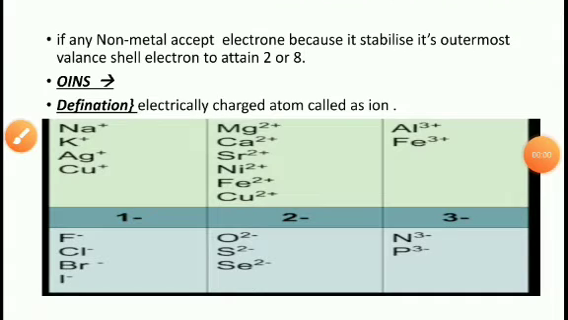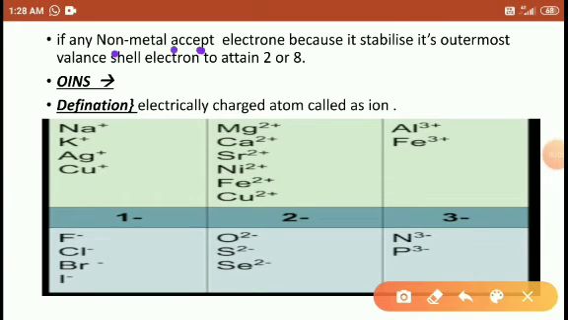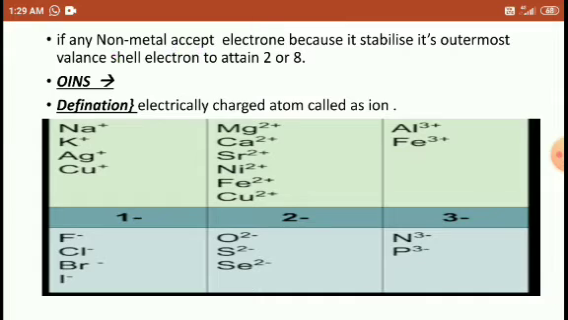Right students? Okay students, if any non-metal accepts electrons, it is because it stabilizes its outermost shell with 2 or 8 electrons, right students? So this was about the noble gases and some examples. We gave examples here, explaining the reactivity of metals and non-metals in terms of noble gases.